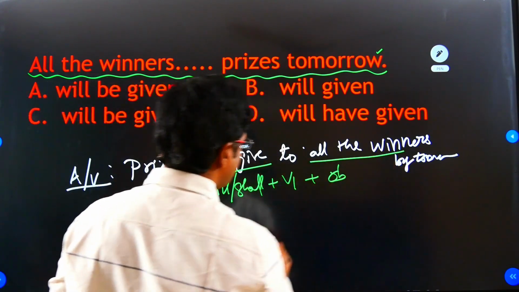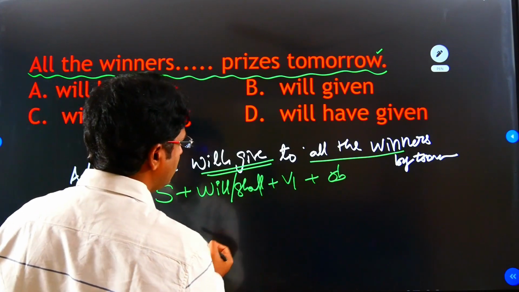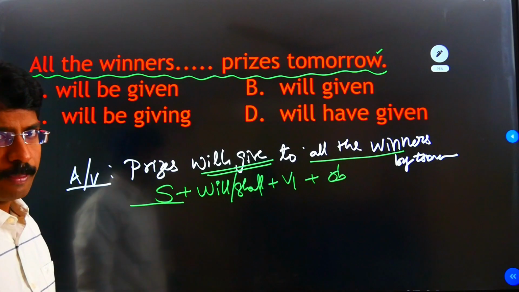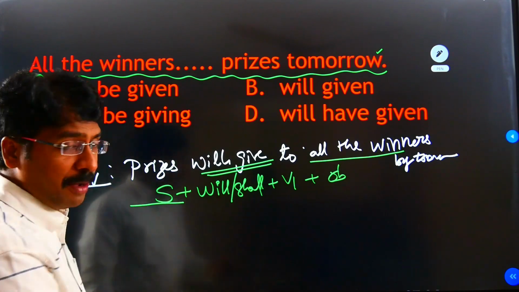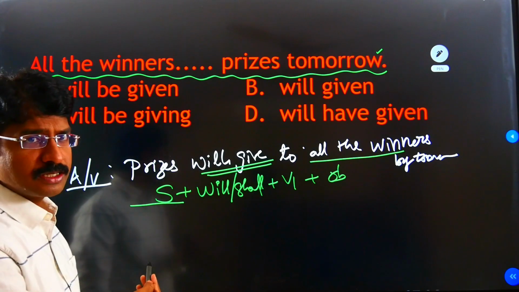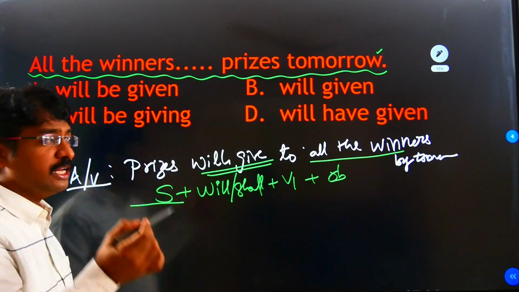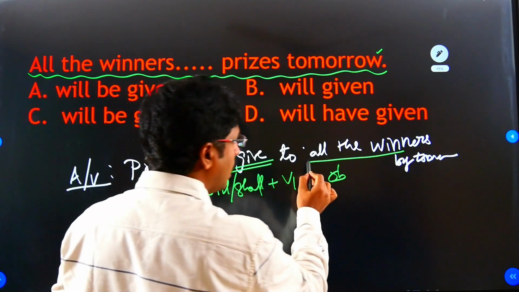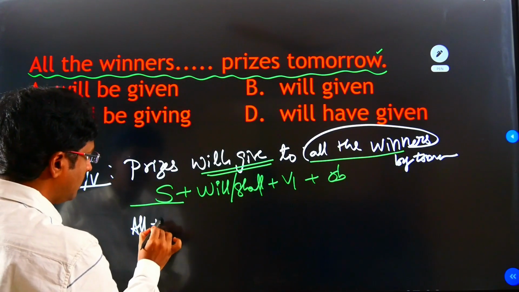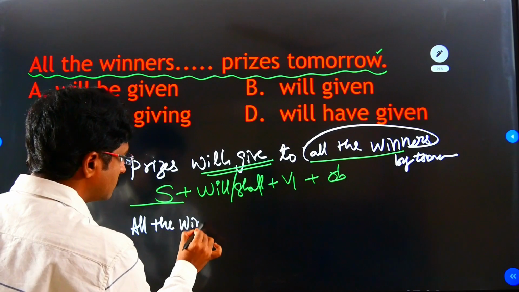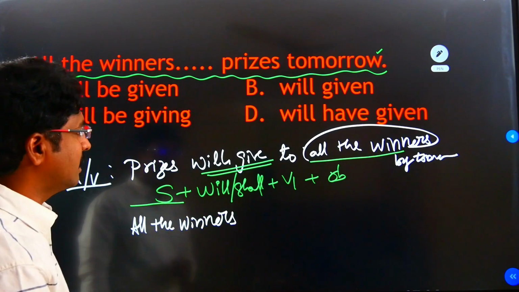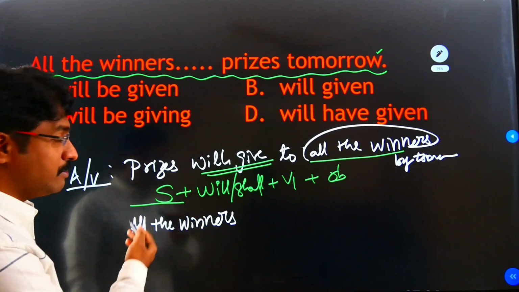All the winners are object. Will is here, give is V1, subject is prizes. Okay, now what happened? What is the passive voice mean? In the object will become subjects. Already in rules and regulations I have told that. Object means all the winners. So all the winners. Okay, next object will become subject.